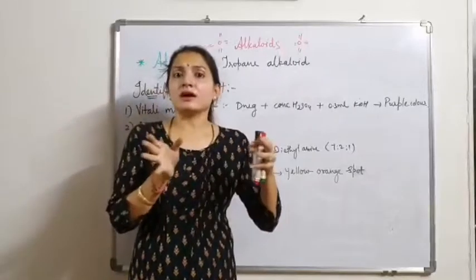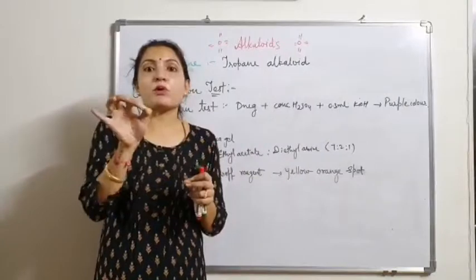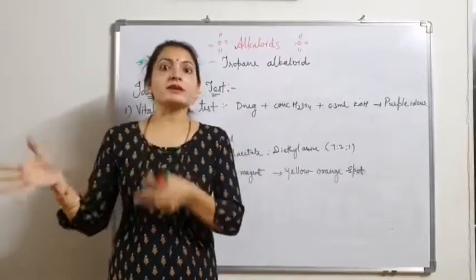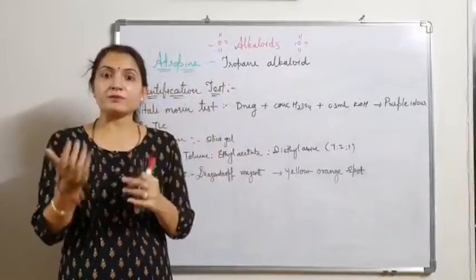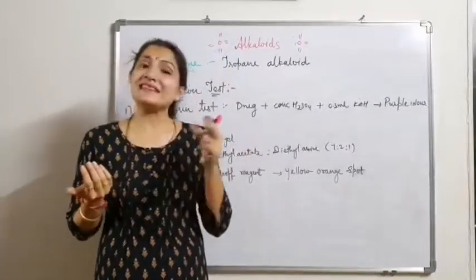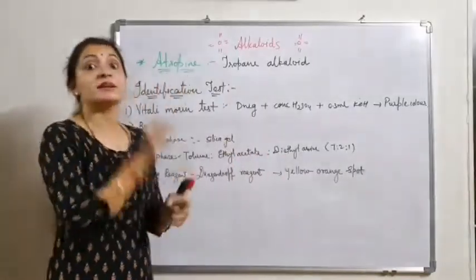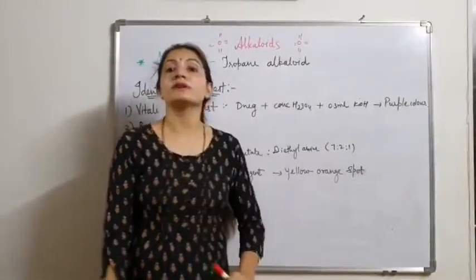We spot the prepared standard and test solutions on a TLC plate and run it in a mobile phase in a beaker. After a specific time period, we remove the TLC plate, dry it, and spray with Dragendorff's reagent, and the spot containing atropine is converted into yellow-orange color.